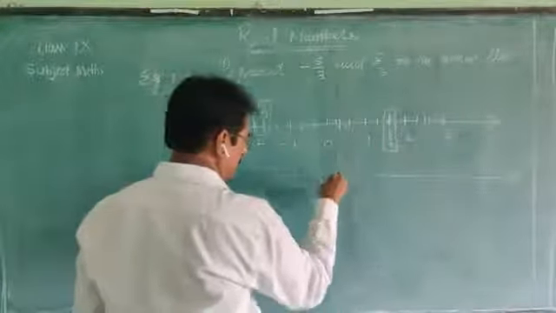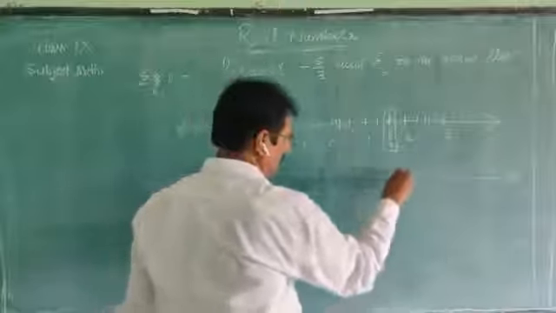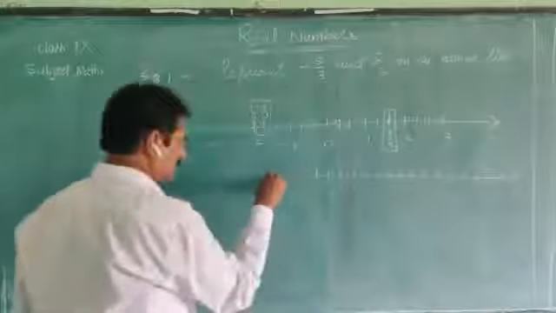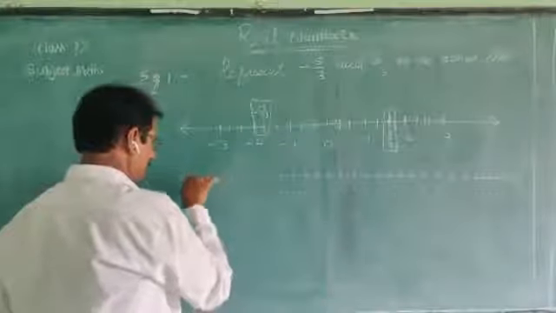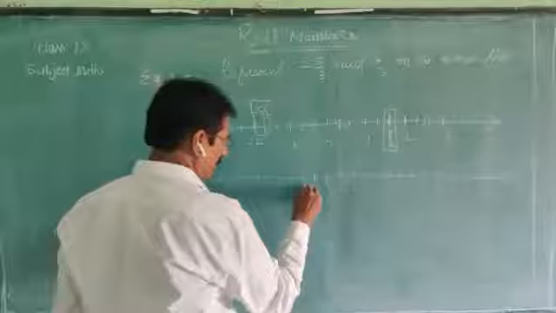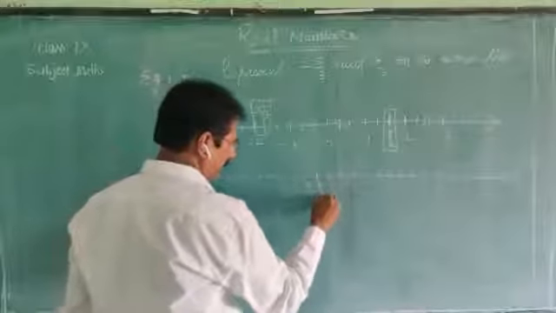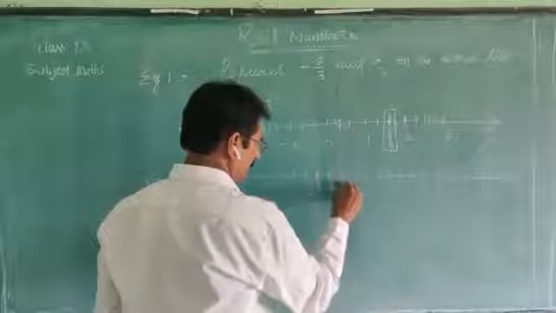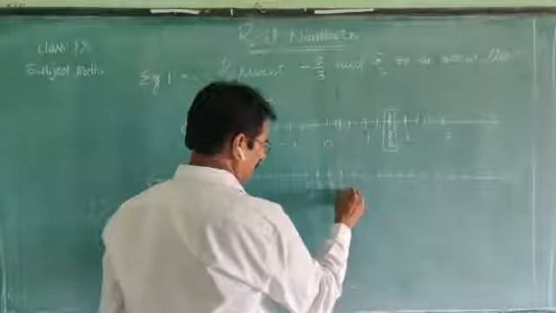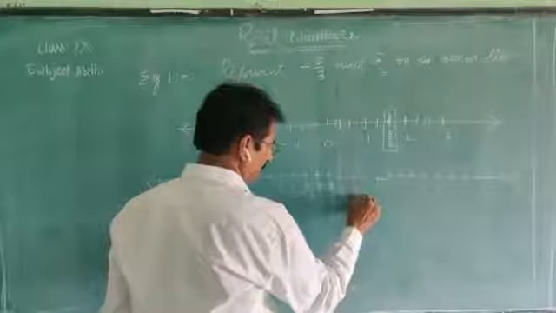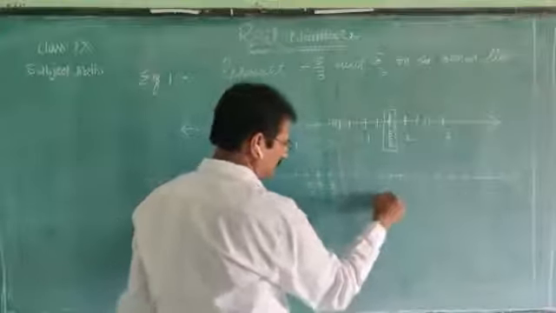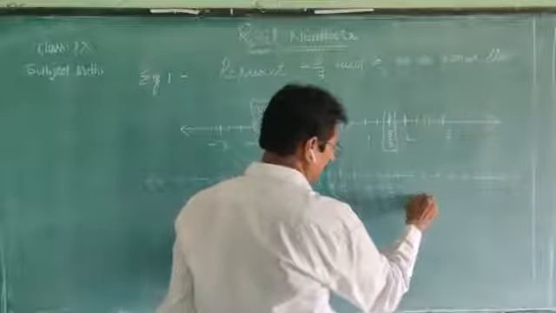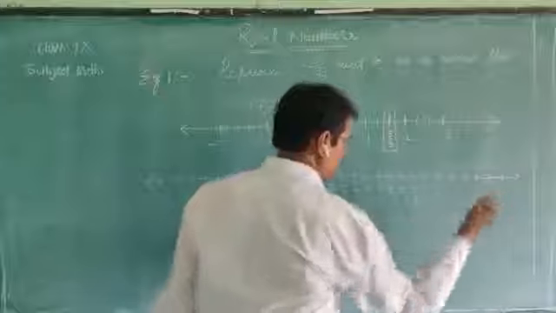0, divide into equal parts on both sides of the 0 and then give the names 1 by 3, 2 by 3, 3 by 3, 4 by 3, 5 by 3, 6 by 3, 7 by 3, 8 by 3, 9 by 3, 10 by 3, and so on on that side.